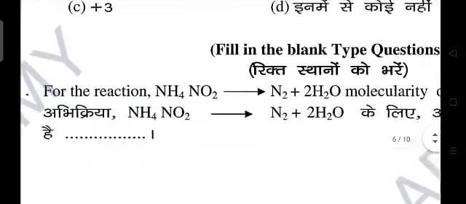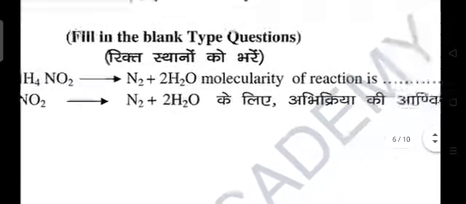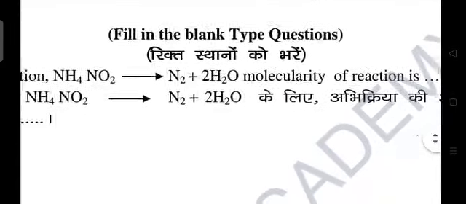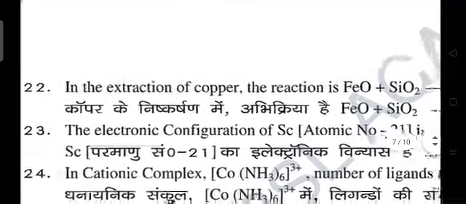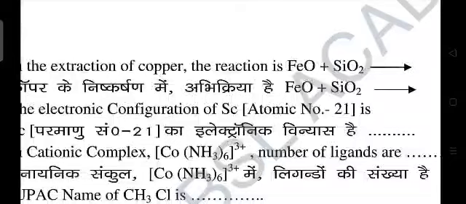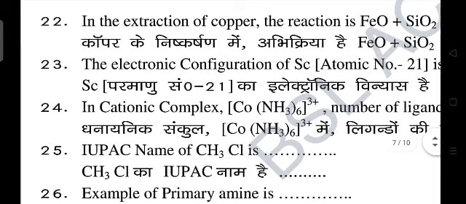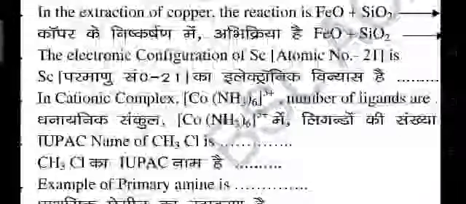For the reaction NH4NO2 gives N2 plus 2H2O, molecularity of the reaction is, this is nothing but 1. The molecularity is 1. Now next, question number 22. In the extraction of copper, the reaction is FeO plus SiO2 gives what? This is FeSiO3. Again I am repeating, FeSiO3.